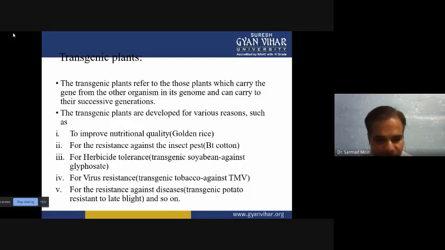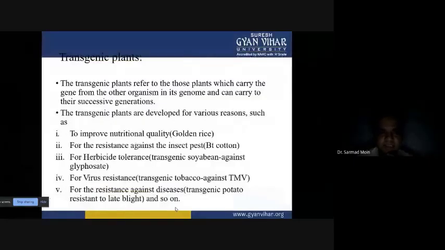Then next, we also develop some virus resistant varieties, and in that case we develop the tobacco mosaic virus resistant variety. This is a variety where the tobacco mosaic virus can't infect the plants, and those varieties we call virus resistant varieties.